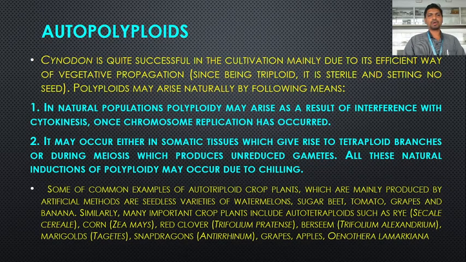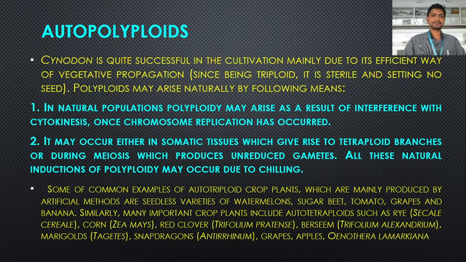Similarly, many important crop plants include autotetraploids such as rye, Secale cereale, corn, Zea mays, red clover, Trifolium pratense, Berseem, Trifolium alexandrinum, marigolds, Tagetes, snapdragons, Antirrhinum, grapes, apples, Oenothera lamarckiana. So these are some common examples of autopolyploid crop plants that occur in nature or have been produced by artificial methods.